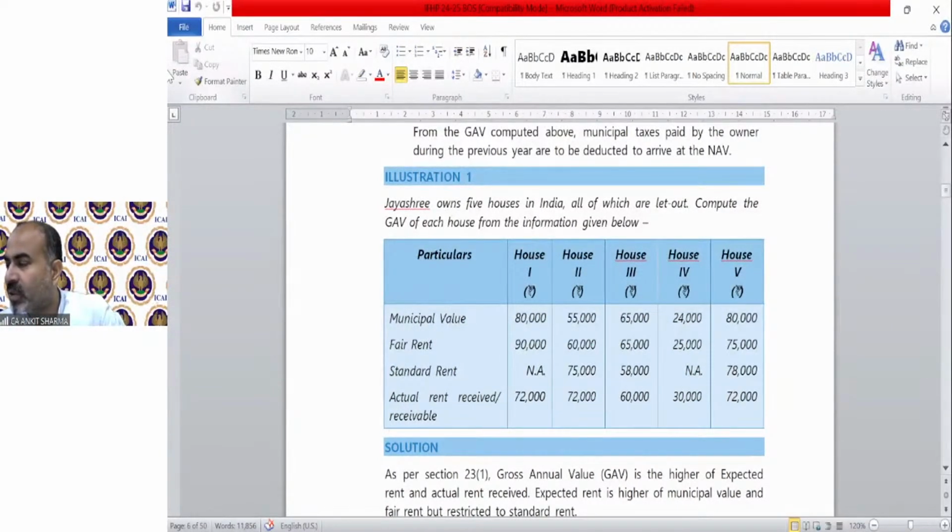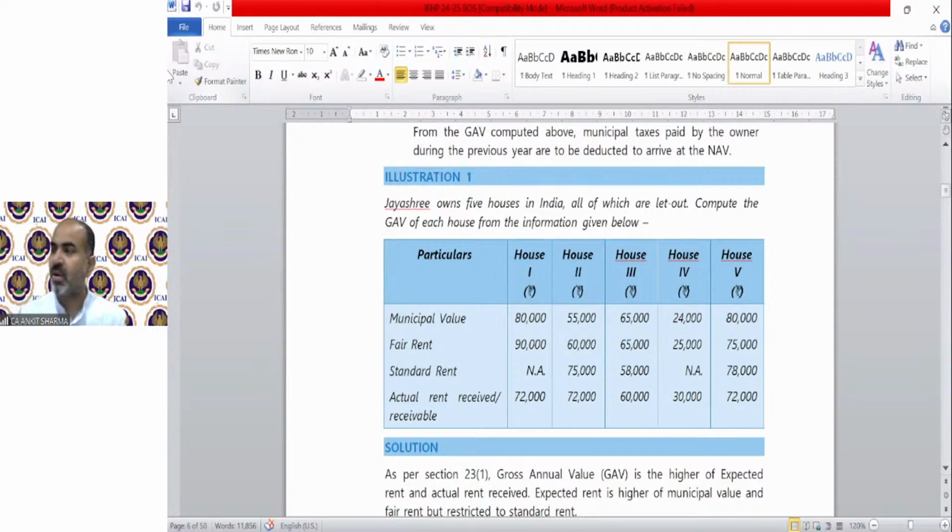Suman is asking, sir, if a house loan is taken and the house is given on rent, if there is a house property loss, can it be adjusted against other income heads? Yes, we can adjust it, but there is a chapter regarding it: set off and carry forward of losses from one head to another head. In that chapter, you will understand how we can set off the losses. For the time being, I can tell you that a maximum of 2 lakh rupees of house property loss can be adjusted against other heads of income, but the detail will be in other chapters, so you need not worry. You need to worry only about how to calculate income from house property or loss. The adjustment part will be in some other chapter.